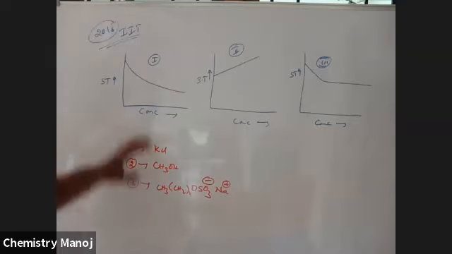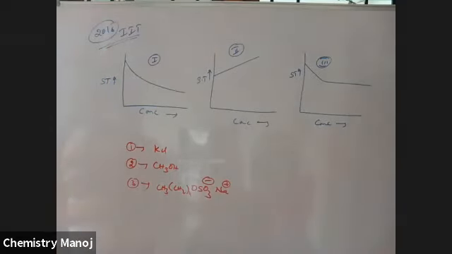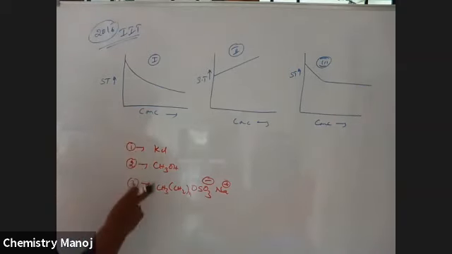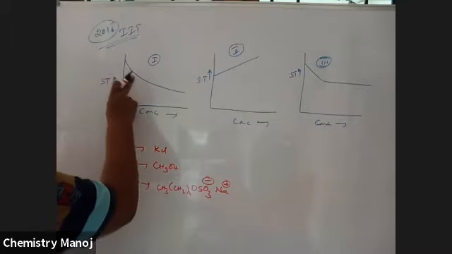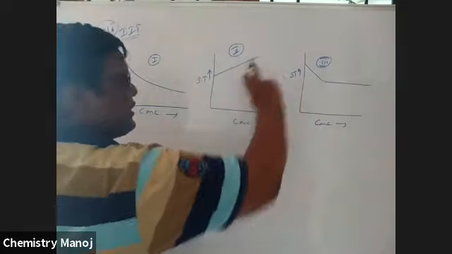In the first graph, which one is going to match? 3, 2, 1. See here, as the concentration of that particular chemical increases, surface tension gradually decreases. Here, surface tension increases.